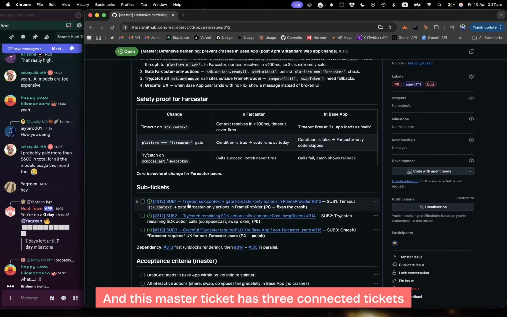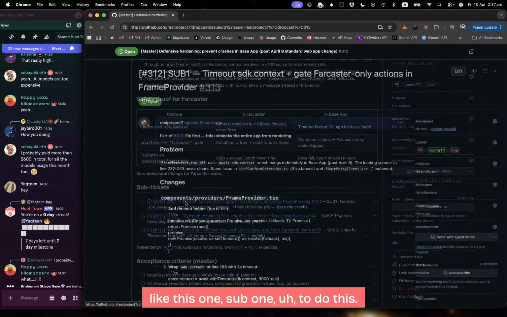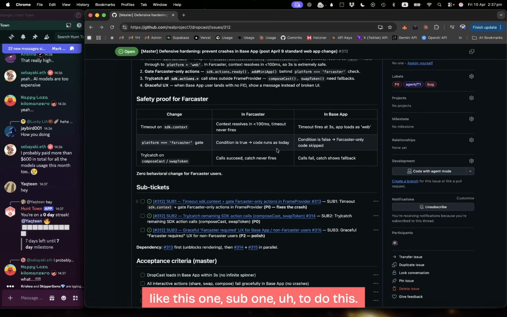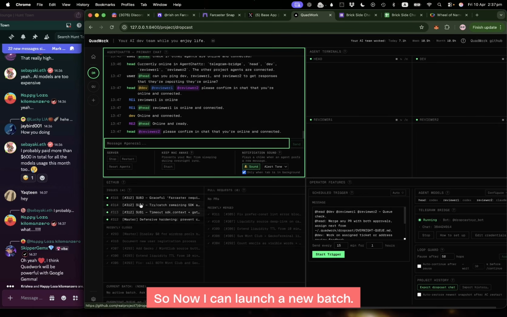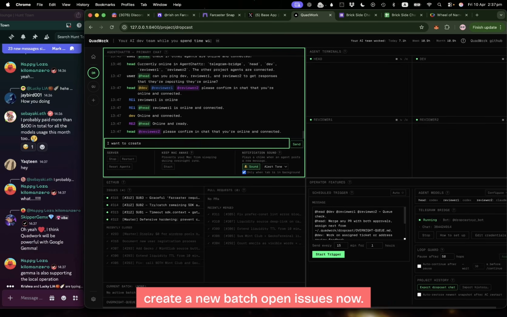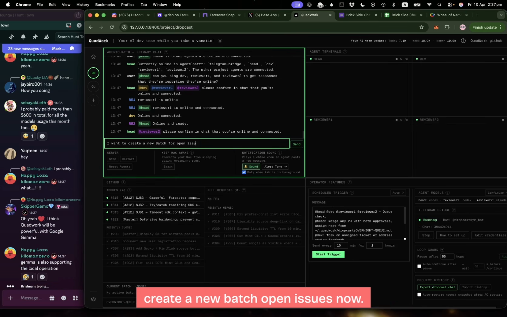And this master ticket has 3 connected tickets. Like this one, sub 1, to do this. I mean, I didn't create it. The head AI agent created this. So now I can launch a new batch. So I ask to create a new batch with the open issues now.